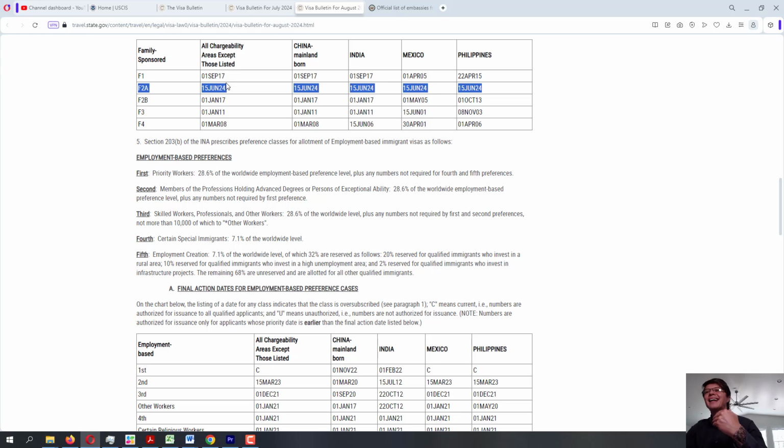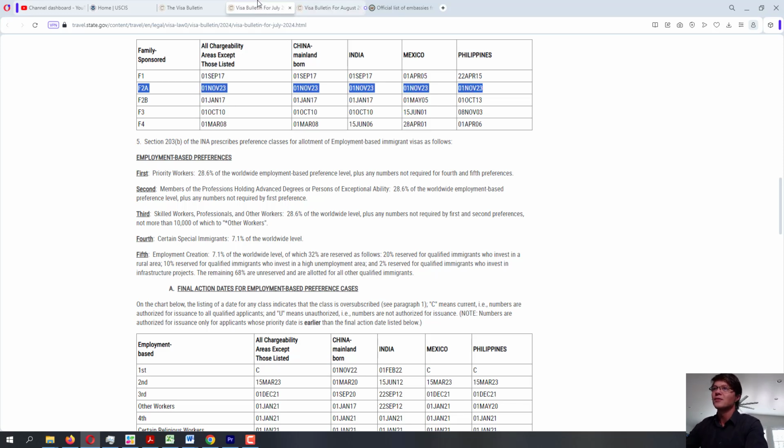which means that if you are in the F2A category and have not yet been documentarily qualified, you can expect your NVC portal opening up a lot sooner, 6 months, 7 months sooner than you previously thought. So that's definitely good news for everyone in the F2A category. Unfortunately, still no movement for the availability of the immigrant visa on graph A, but at least something decent out of this visa bulletin.